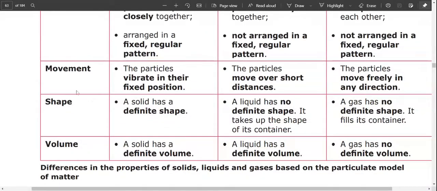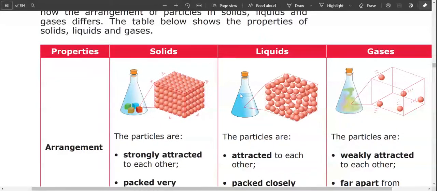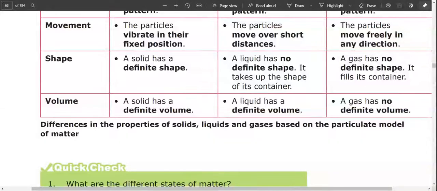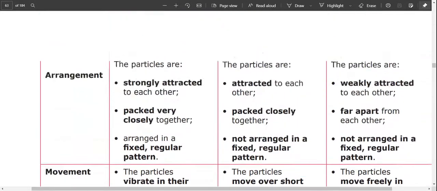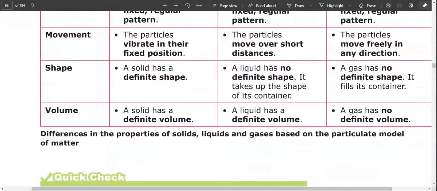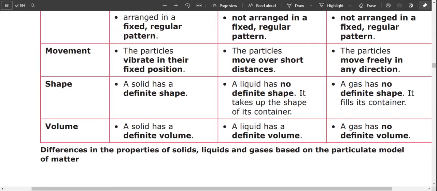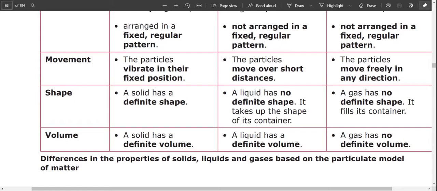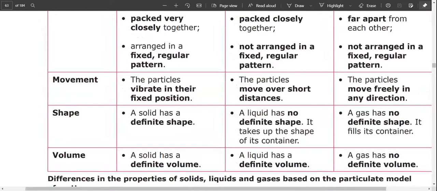Two things you can compare: solid has a fixed shape, liquid does not have a fixed shape. If you pour liquid into a container, it will follow the shape of the container. In this case, it follows the shape of a cone. The third one, gas, has no definite shape and also fills the shape of the container. So you fill the container with a lot of gas, and then you have that. For volume, solid has a definite volume, and liquid also has a definite or fixed volume, and the only one that does not have a fixed volume is gas. So you can see here the similarity between solid and liquid is that both of them have fixed volume.